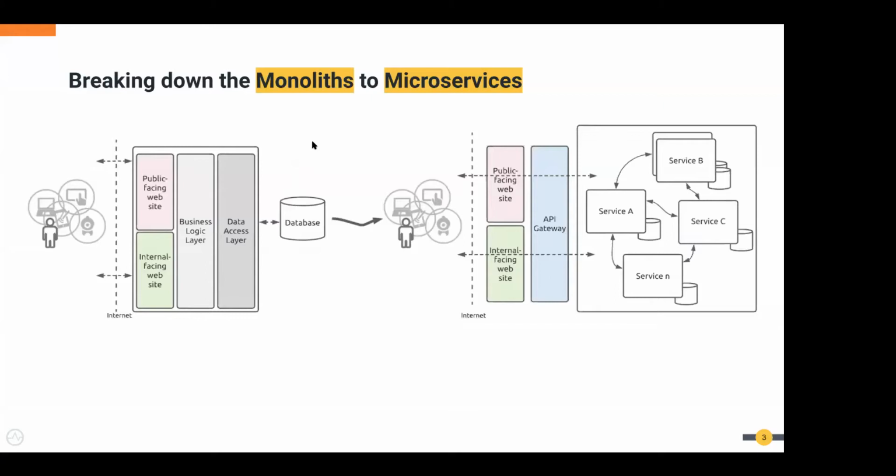Before we talk about the features and capabilities, I thought it's better to understand what challenges or problems it's trying to solve in the application development space.